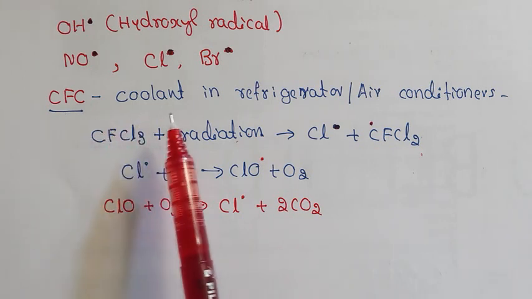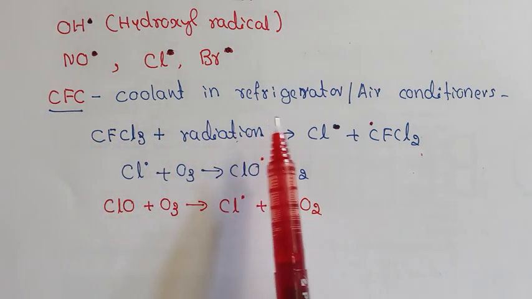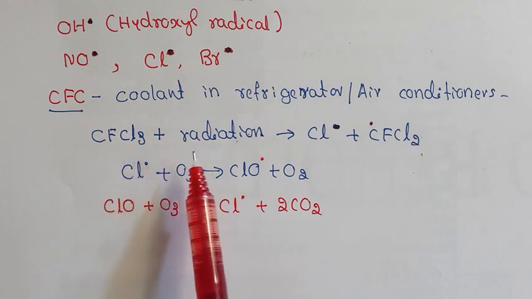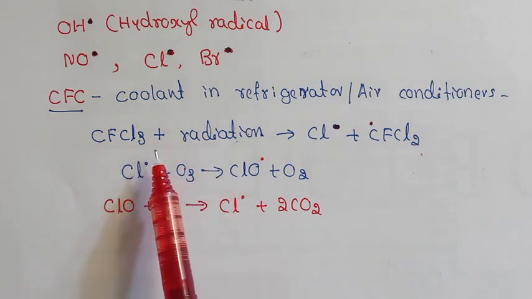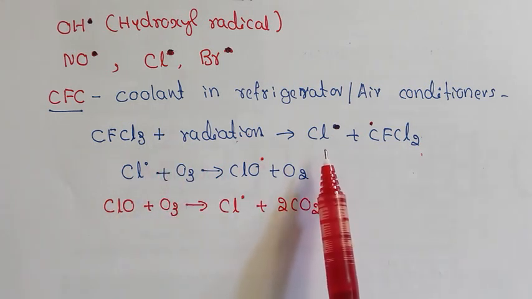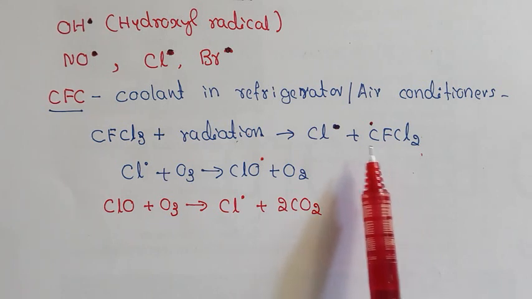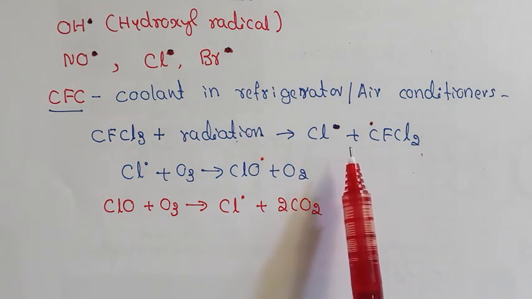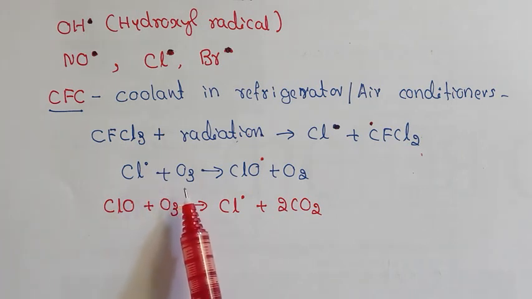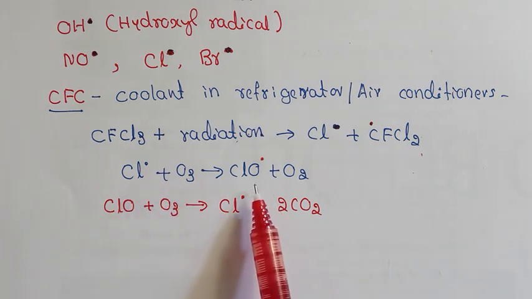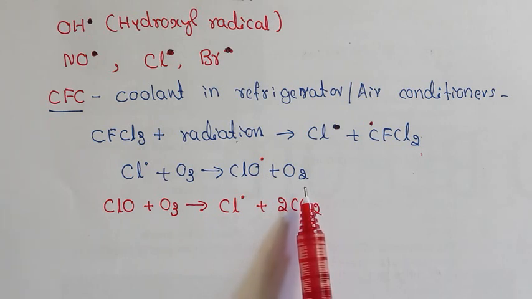Just to explain, chlorofluorocarbon is the coolant used in refrigerators as well as air conditioners. In the presence of radiation, CFCl3 gives free radicals like chlorine free radical and CFCl2 free radical. Free radicals are very active, highly reactive. Chlorine free radical consumes ozone and gives ClO free radical and oxygen.